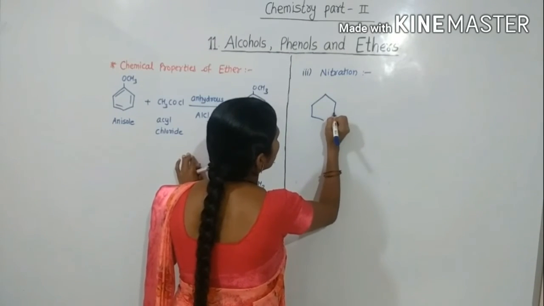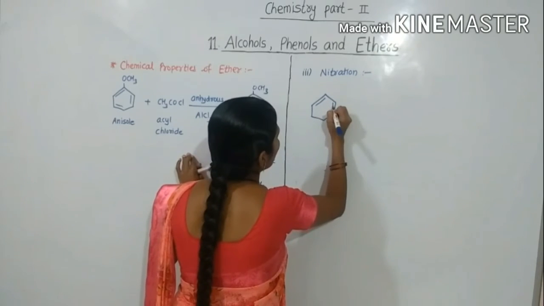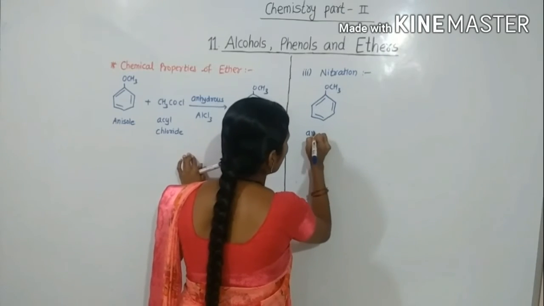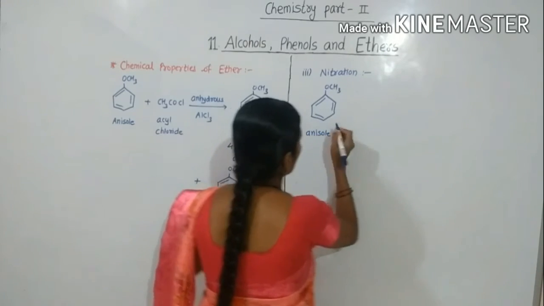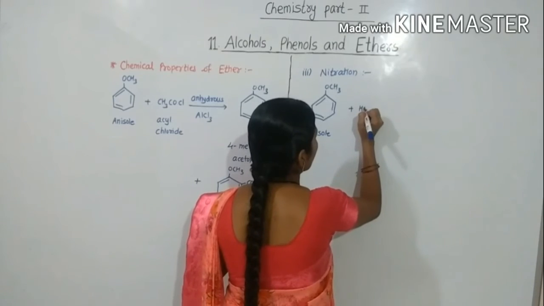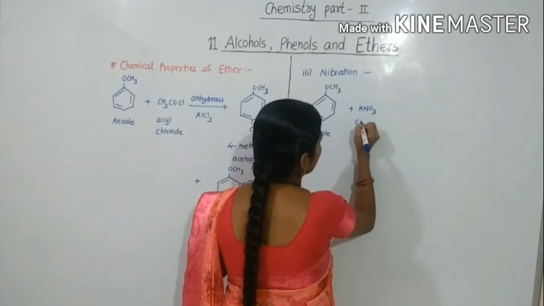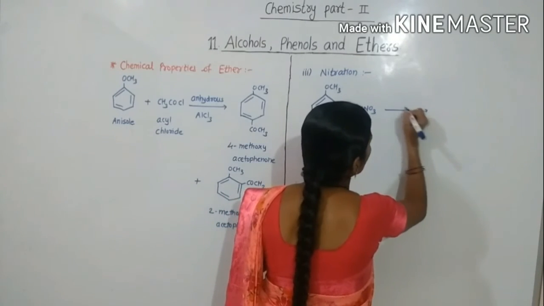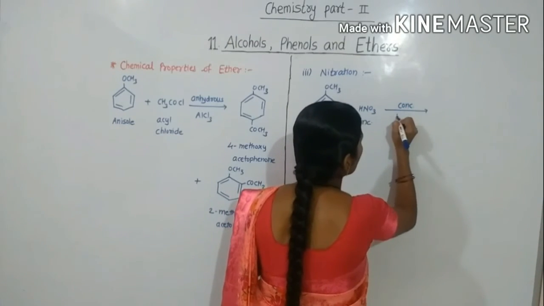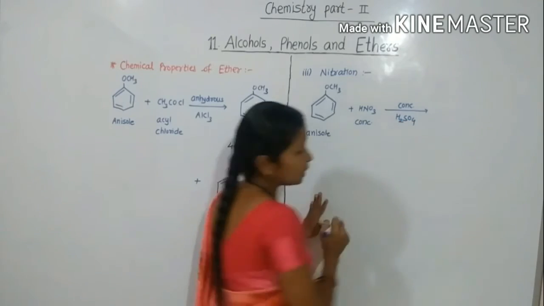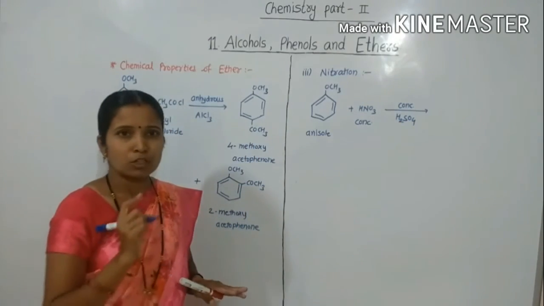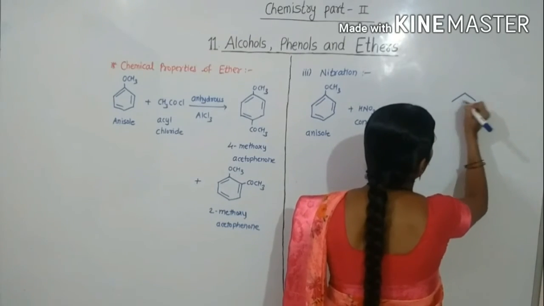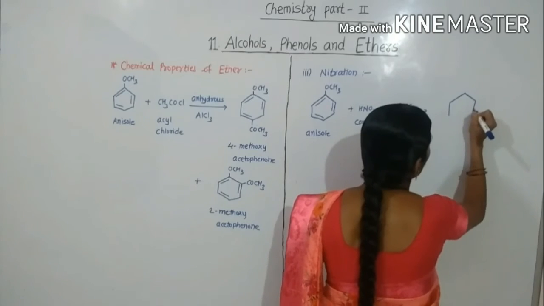Let's see here. Anisole, OCH3, reacts with concentrated nitric acid in the presence of concentrated sulfuric acid. There is formation of a mixture of ortho and para nitroanisole.